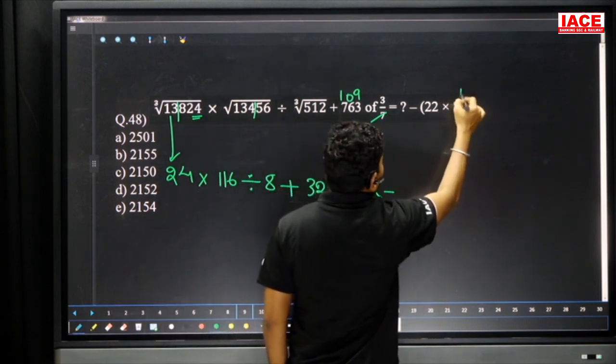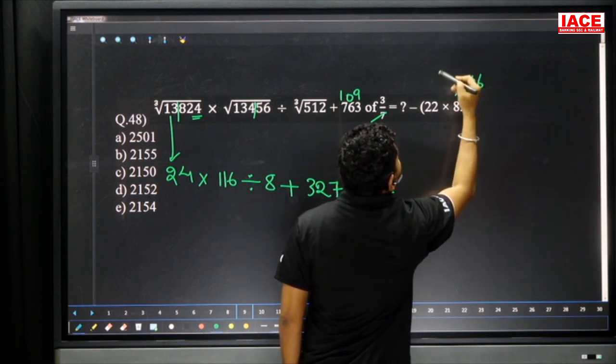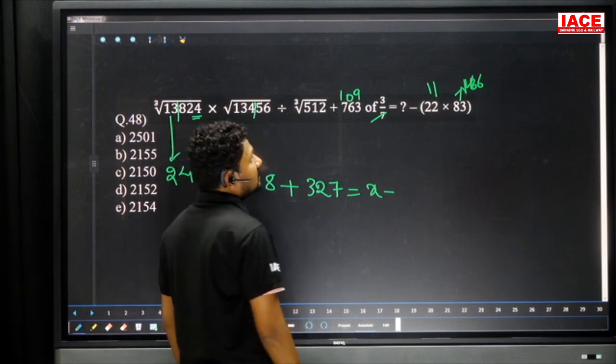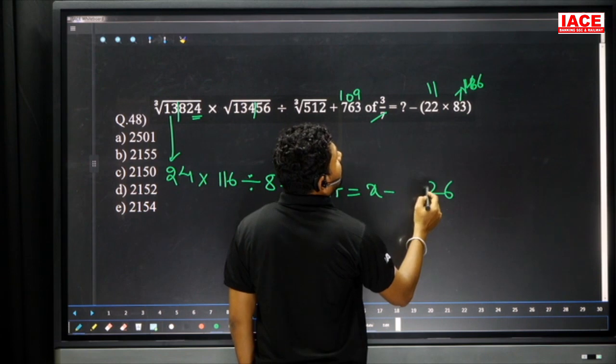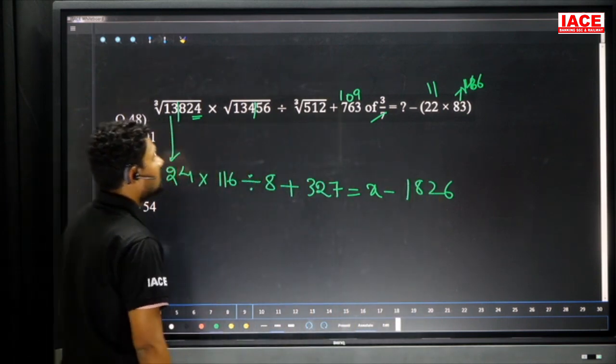So 83 doubled is 166, and it is multiplied with 11. 8 double is 16, 3 double is 6. 166 multiplied by 11 is 1826.